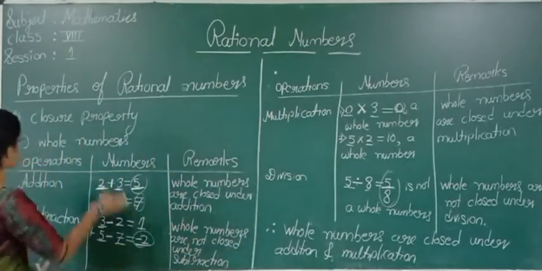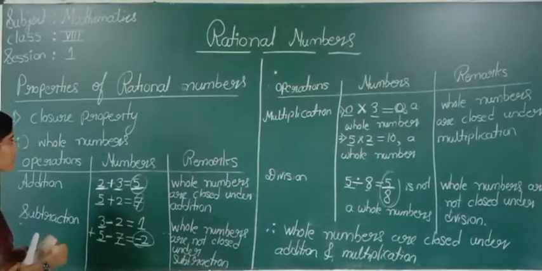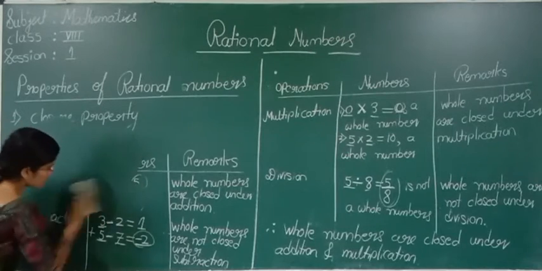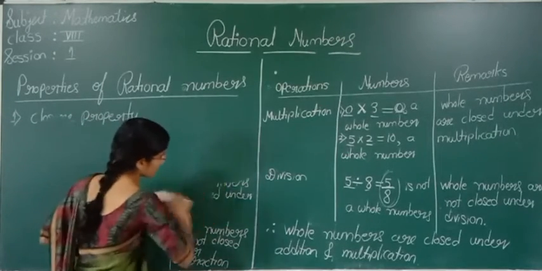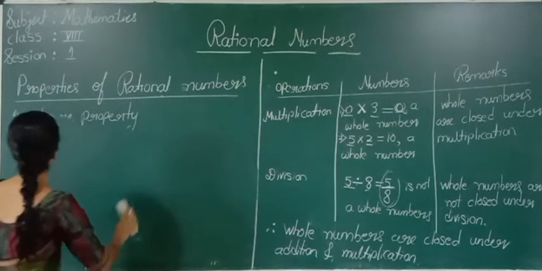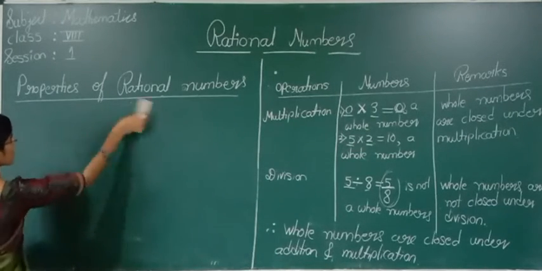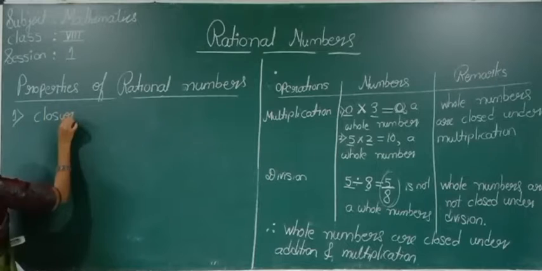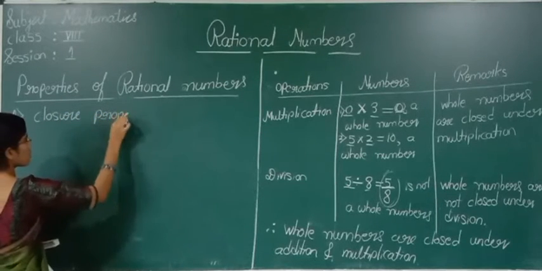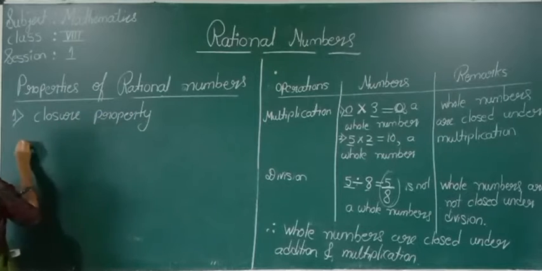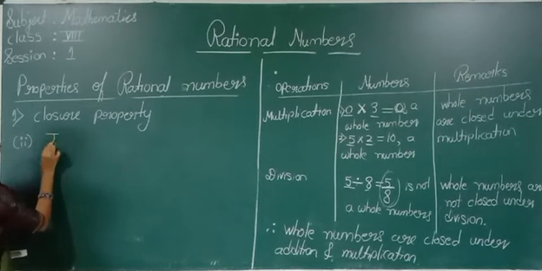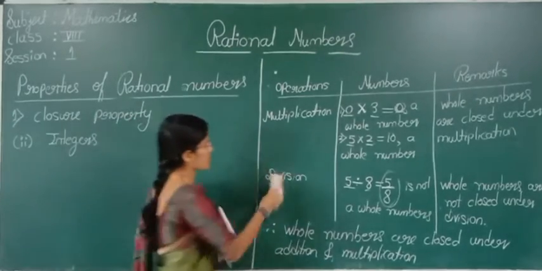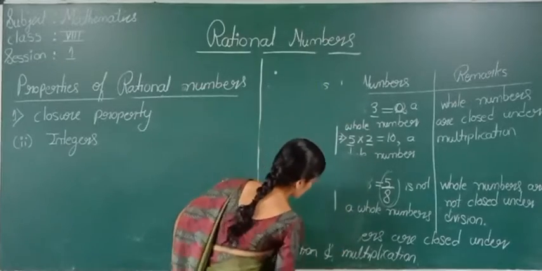So next we will see the closure property for integers. Okay, we will revise the closure property for integers. Now we just revised the closure property for whole numbers. Now we will revise the closure property for integers.